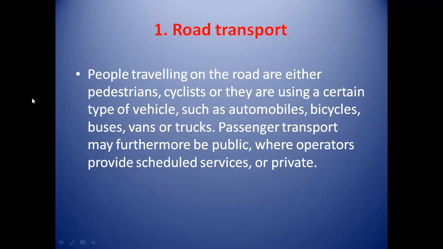First mode of transportation is road transport. Now see what is road transport. People traveling on the road are either pedestrians, cyclists, or they are using a certain type of vehicles such as automobiles, bicycles, buses, vans, or trucks. Passenger transport may furthermore be public, where operators provide scheduled service, or private.